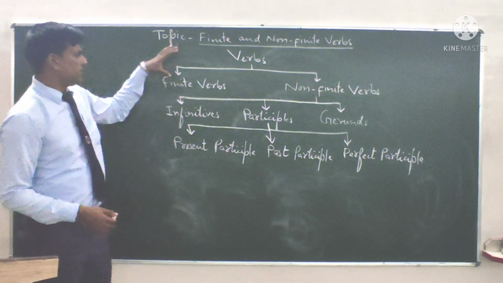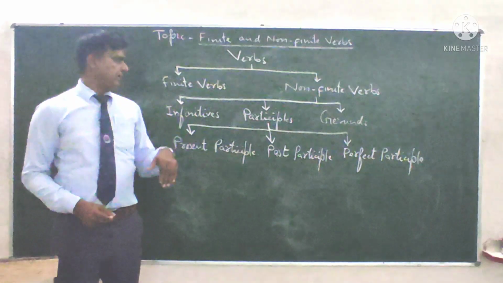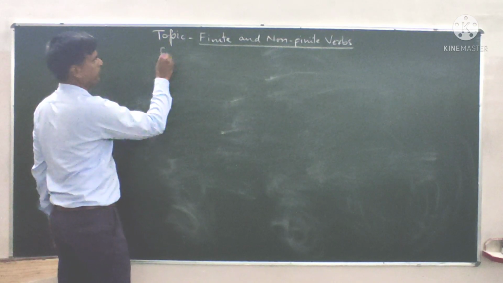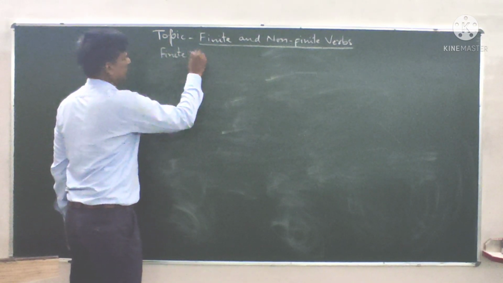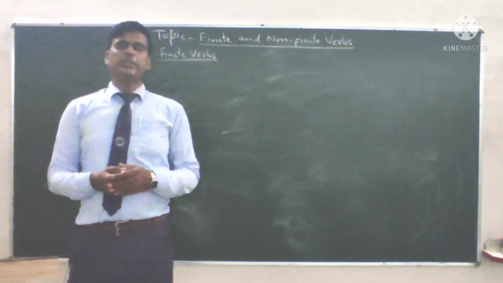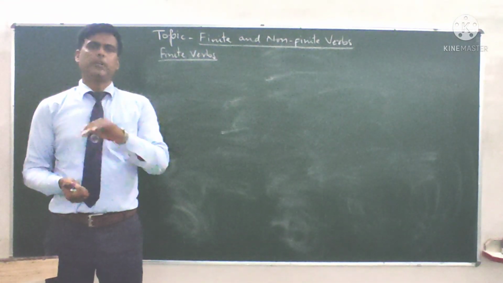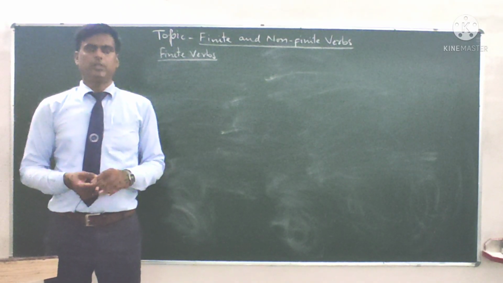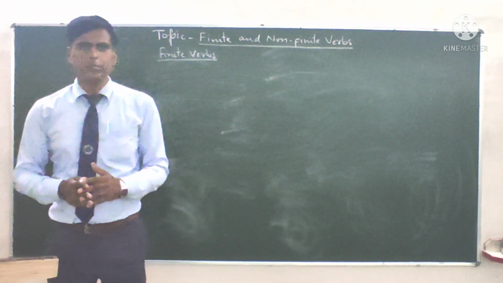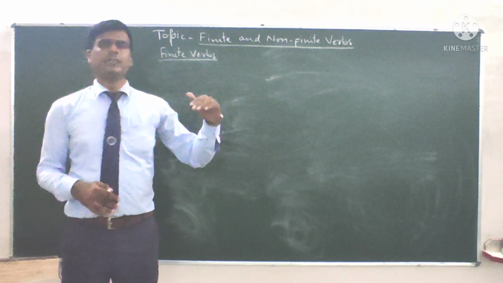Now we will discuss all the verbs, finite verbs and non-finite verbs, one by one in this class. First of all, finite verbs. Finite verbs tell us about the tense of a sentence. They also tell us about the person and number. A finite verb tells us about tense, person and number. It also changes. Here we can say that a finite verb changes according to the person, tense and number.